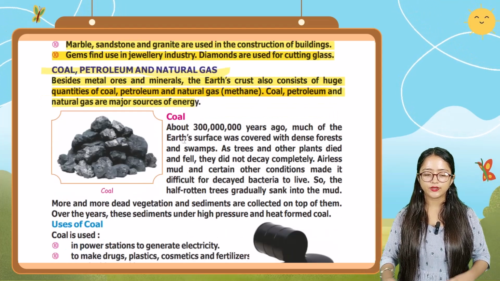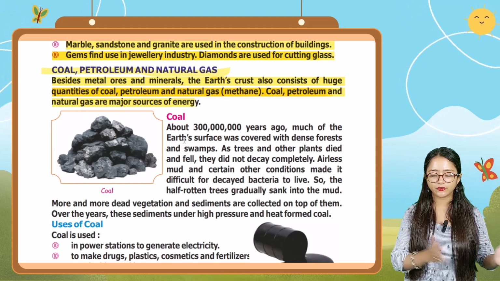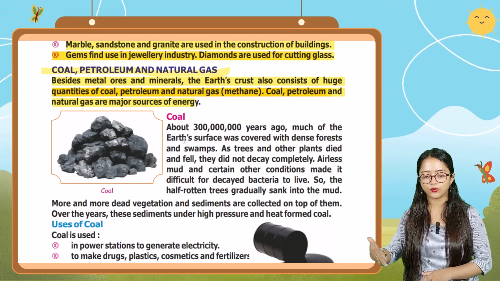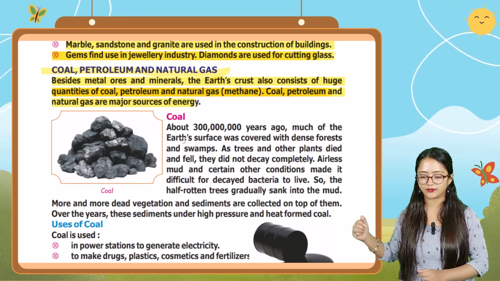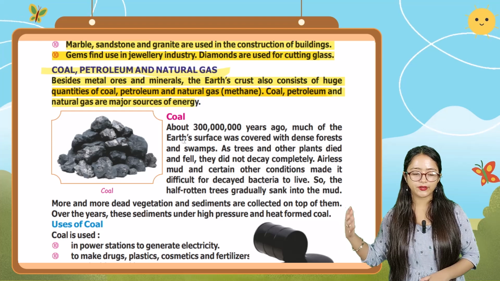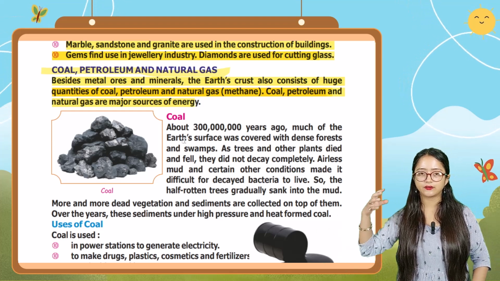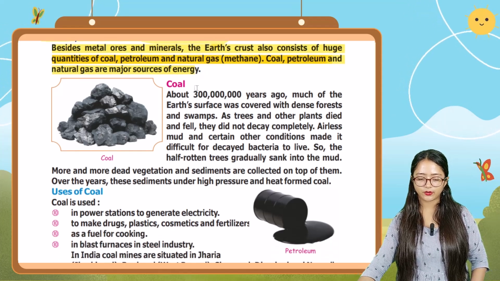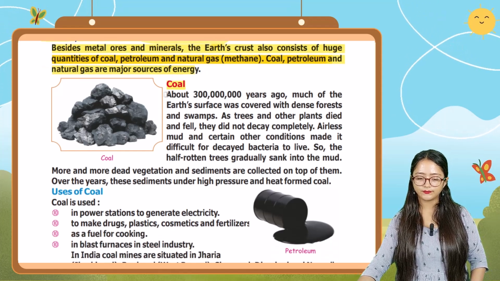So it is saying that besides metal ores and minerals, the earth's crust also consists of huge quantities of coal, petroleum and natural gas, that is methane. And these are major sources of energy. One by one we're going to study about it. So the first one, coal.